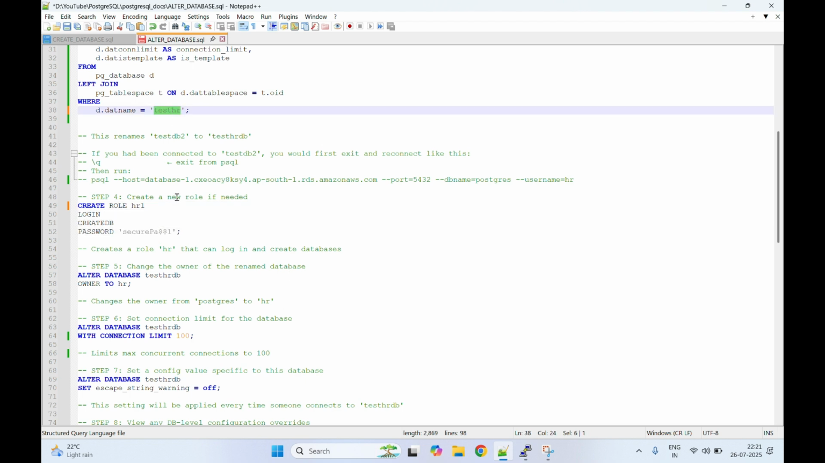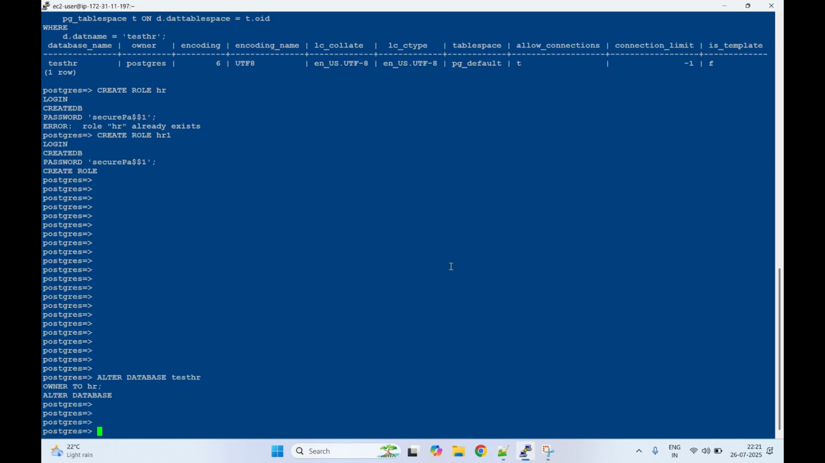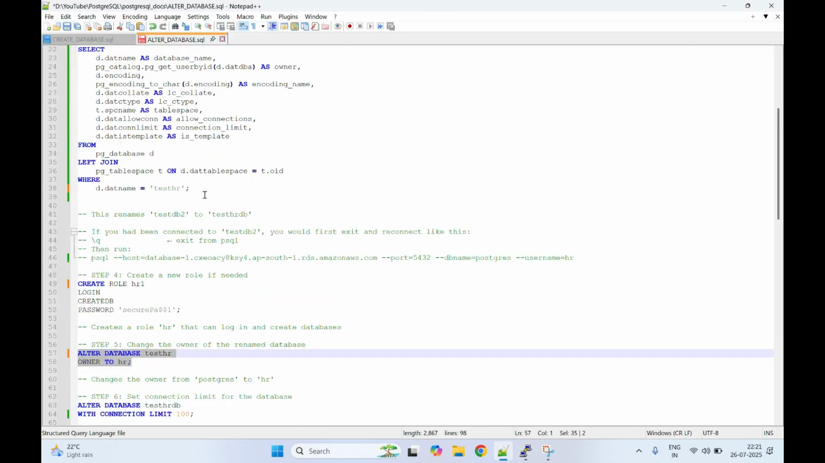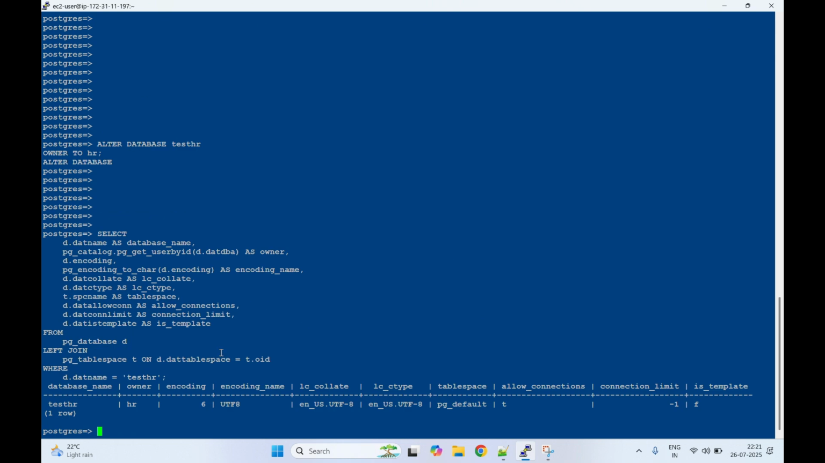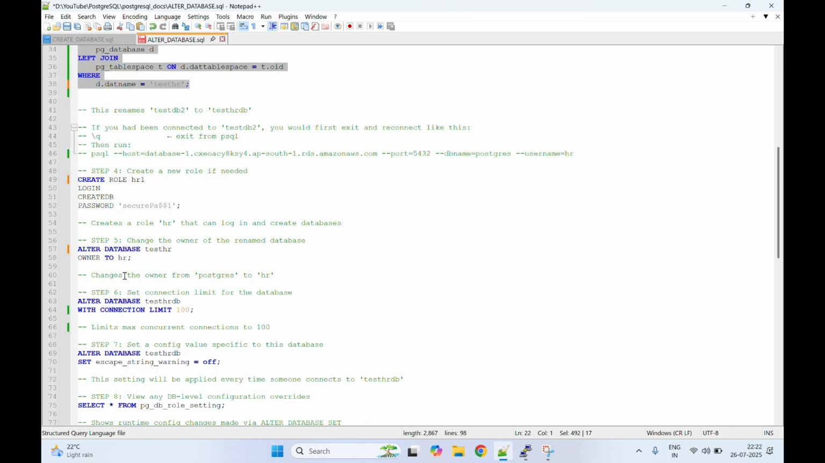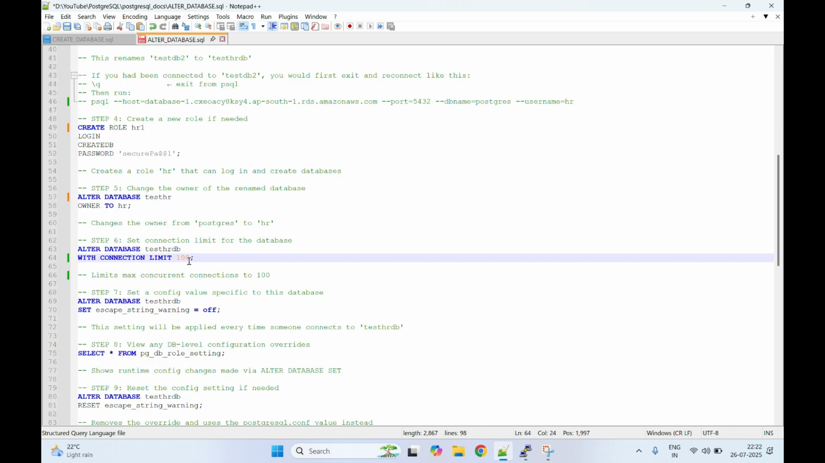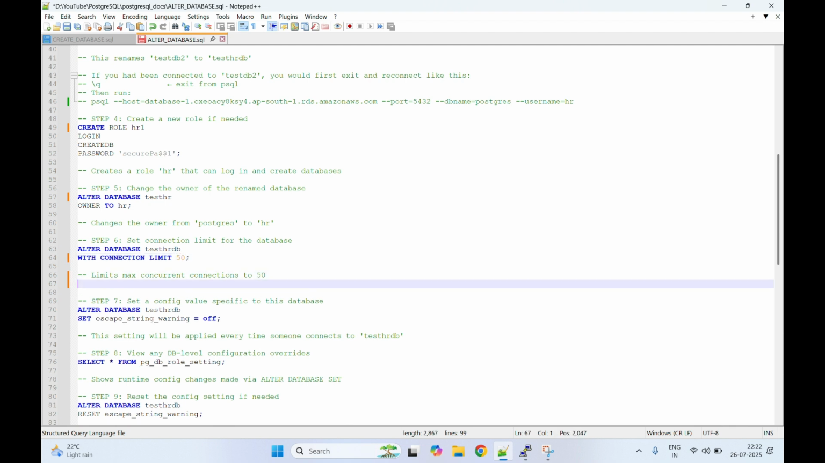Now what I will do is change the owner of the renamed database. What is the current database name? This is the database name, this is the new owner, and make sure you are changing the ownership of the database. Now let me change the owner of database testhr from postgres to hr. The database owner is already changed. Let's check with the command who is the owner of this database now. See, before it was postgres, now it is hr. Correct. Now we will change the connection limit from unlimited to 50 or 100. Let me set it to 50.